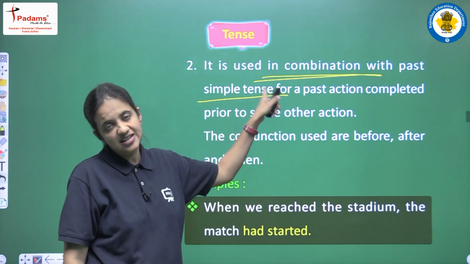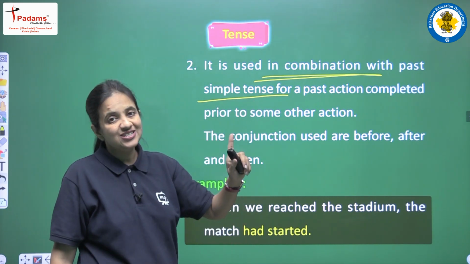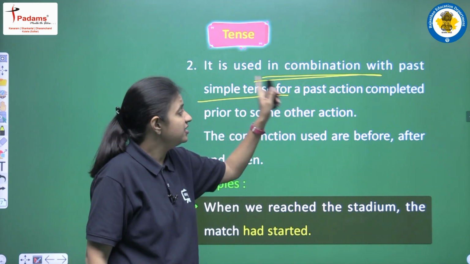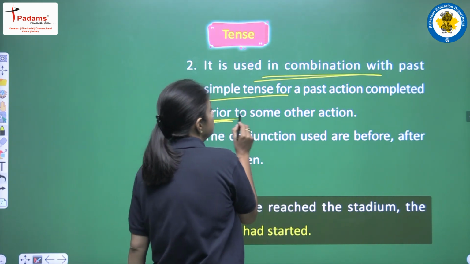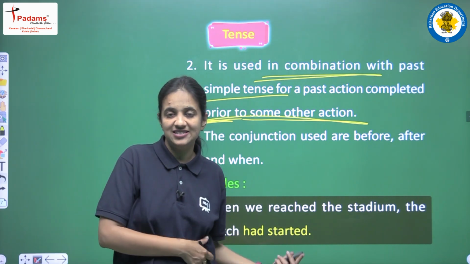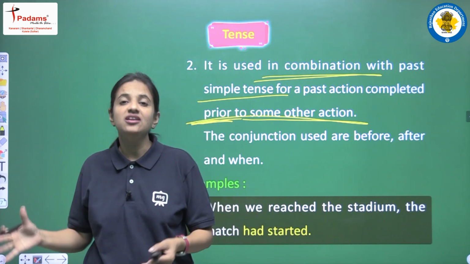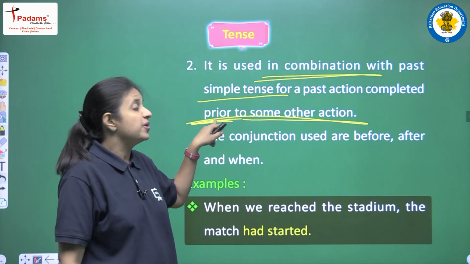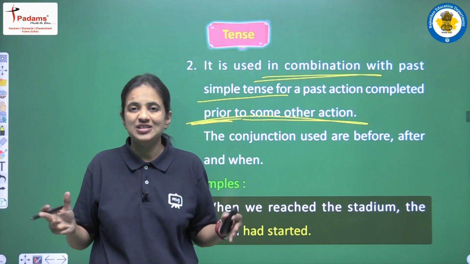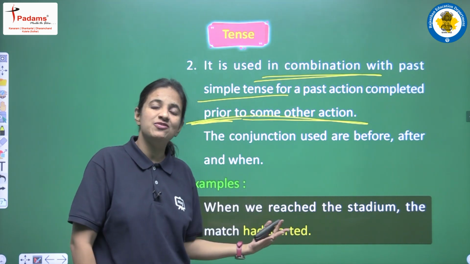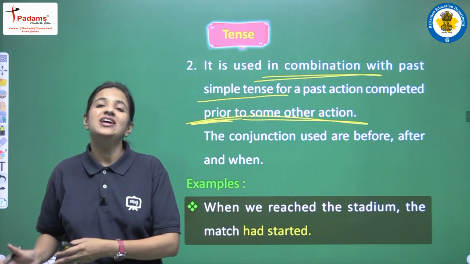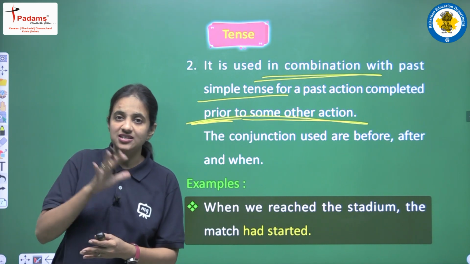So yes, this tense that is past perfect tense, this tense is used with a combination of past simple tense for a past action that was completed prior to some other action. So what it means? It means that in such sentences we are having two different actions और उनमें से एक action जो है वो prior complete हुआ है, it means वो पहले complete हुआ है, और जो action दोनों में से जो पहले complete हुआ है that action we will write using past perfect tense, और जो second term में complete हुआ है that action we will write using past simple tense.